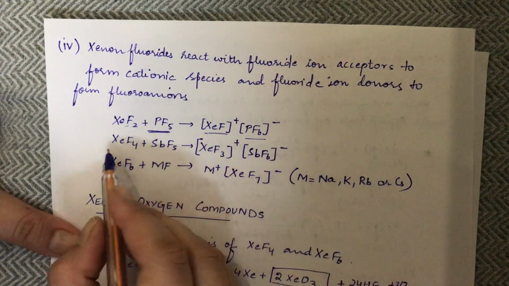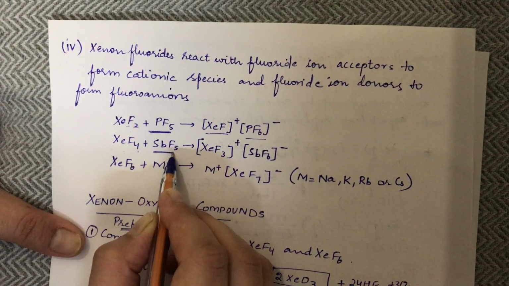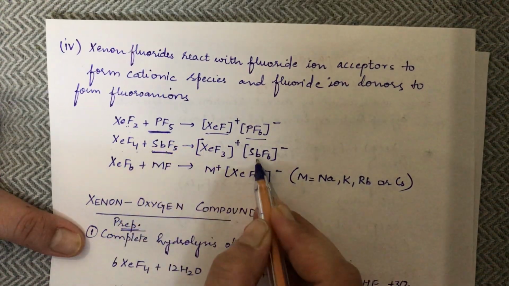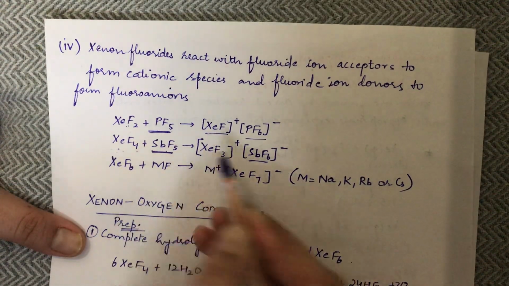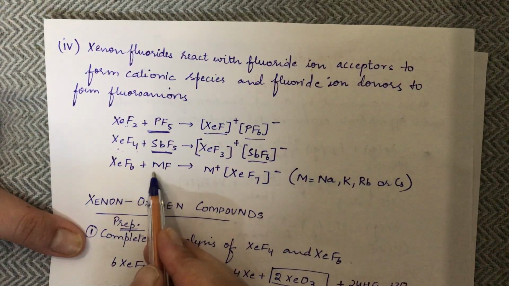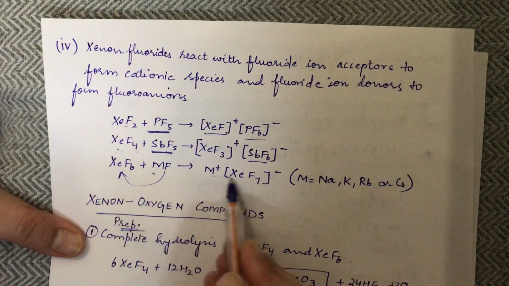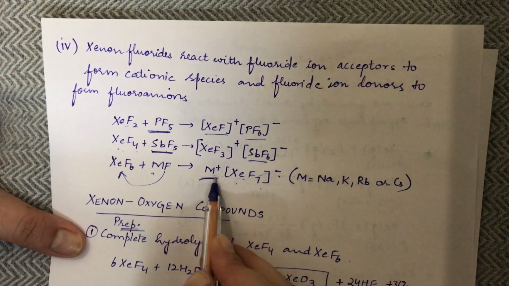Similar is the next case: XeF4 with antimony pentafluoride, SbF5. What happens? This is a fluoride ion acceptor, so it accepts the fluoride ion and XeF4 forms the cationic species. MF here is a fluoride ion donor. So it donates the F negative to XeF6 and it forms XeF7 negative, and a cation is formed.